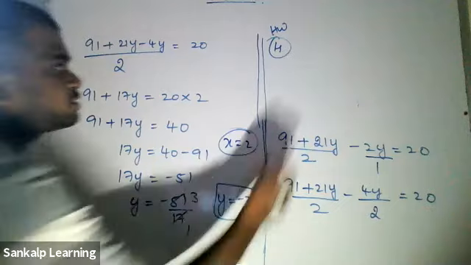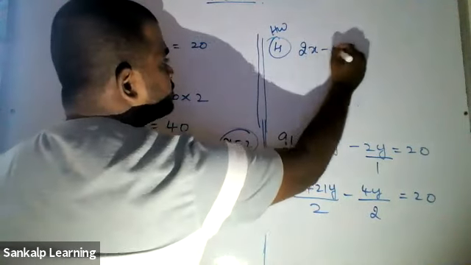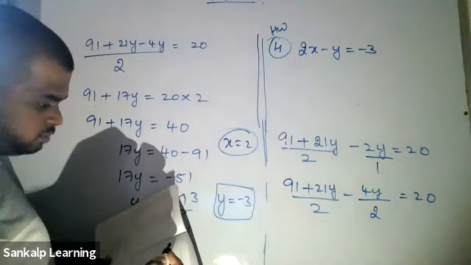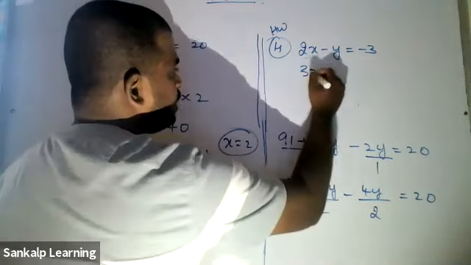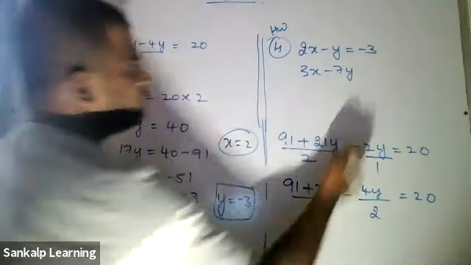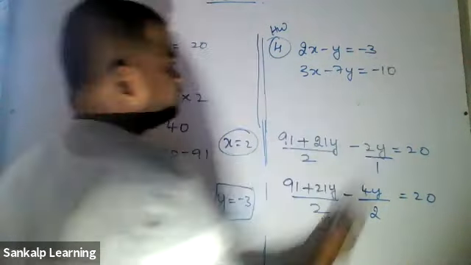Okay, just try out this: 2x minus y equal to negative 3, 3x minus 7y equal to negative 10.